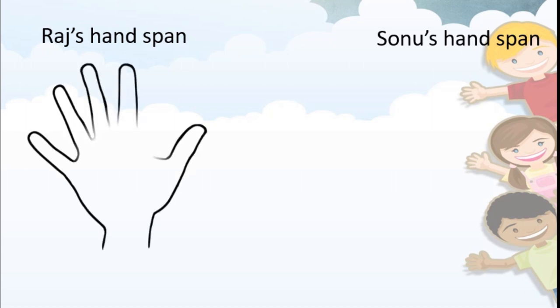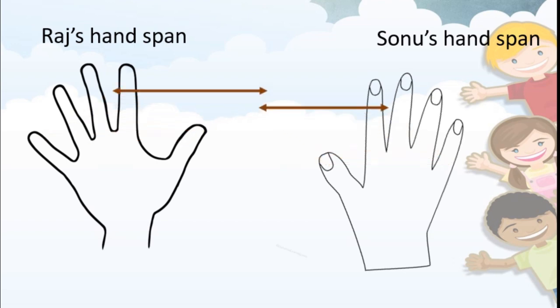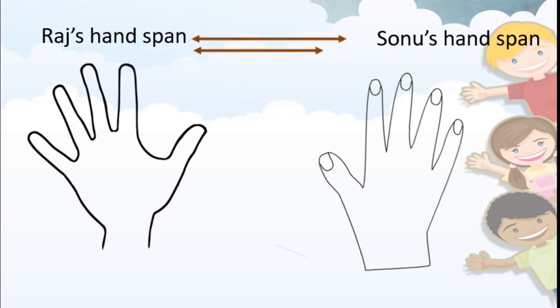This one is Raj's hand span, see the length. And this is Sonu's hand span, see the length here. We will compare these two so that we will come to know Raj's hand span is bigger than Sonu's hand span. So the difference in the measurement arrived.